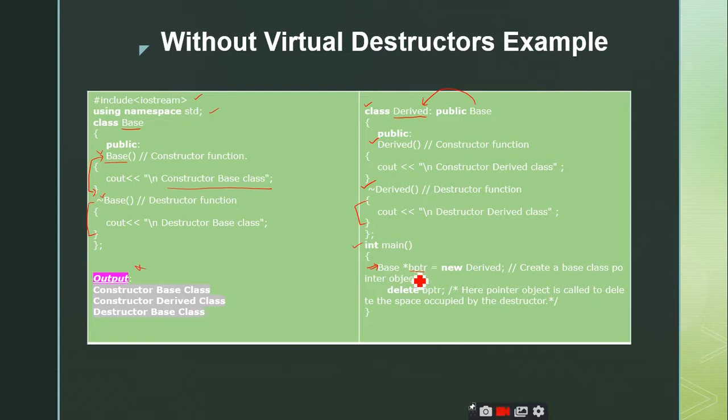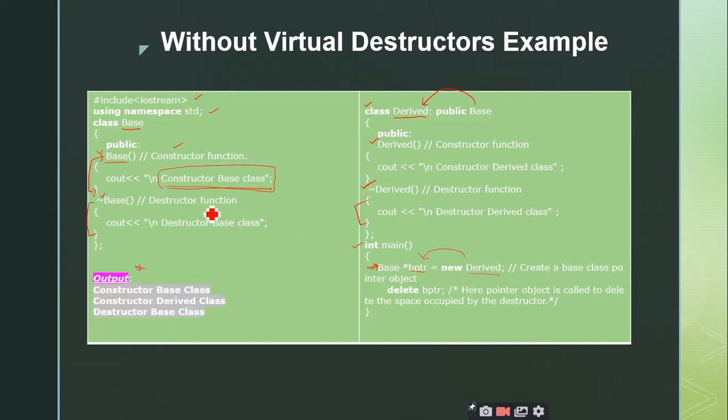So when you create a base class pointer, it is going to invoke the base class constructor. So this constructor is invoked. What is the statement that I am going to print here? Constructor base class. And you are using the new operator and creating the space for the derived object. That means you are assigning the derived object to the base class pointer.